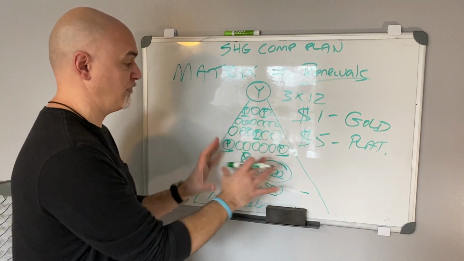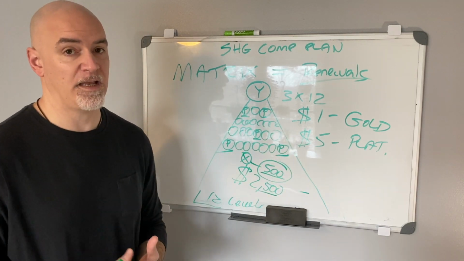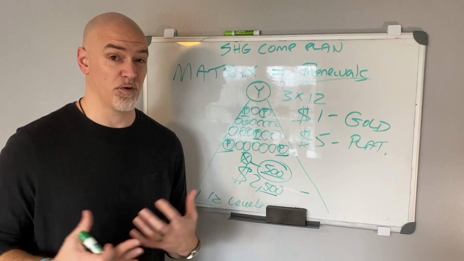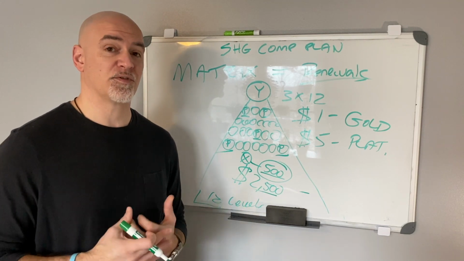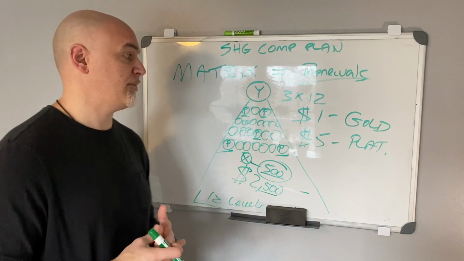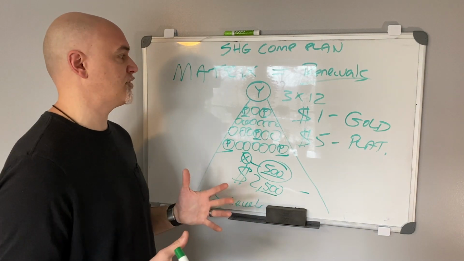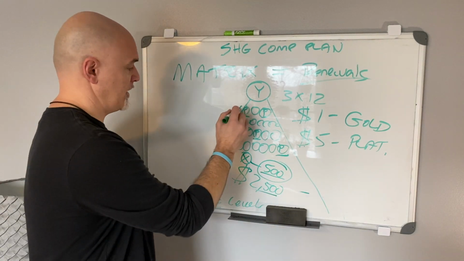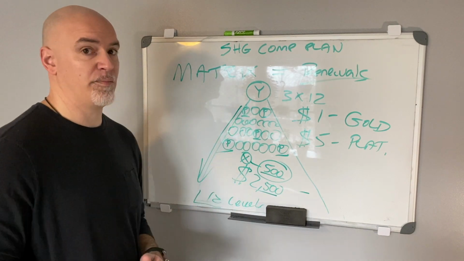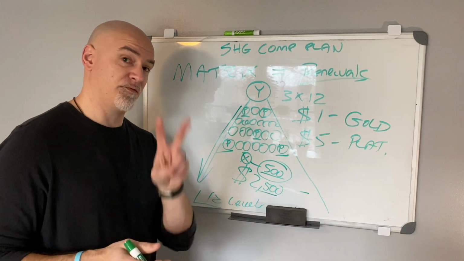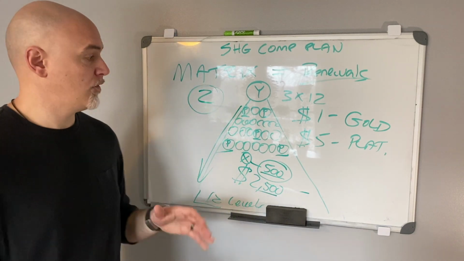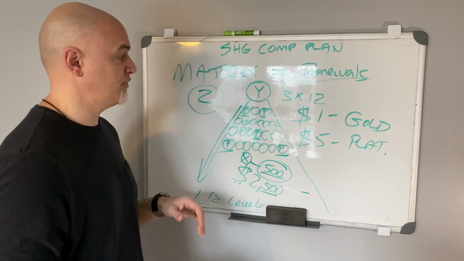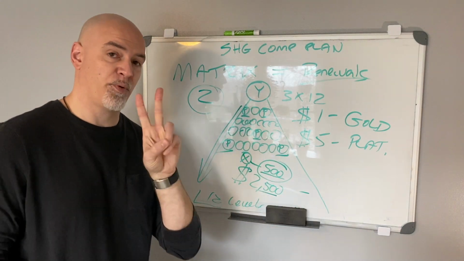Now imagine a handful of people getting out there and taking action. Your matrix commissions every single month when those renewals kick in, you could build up some significant income in a very short amount of time. Now, here's what you need to know about the matrix. In order to earn at least 10 levels deep in the matrix, you yourself have to have 2 personally sponsored people.